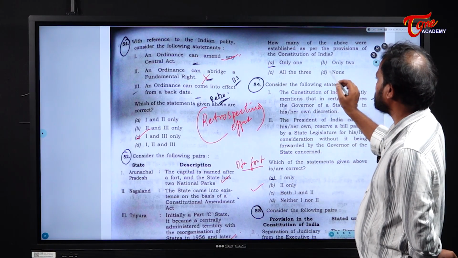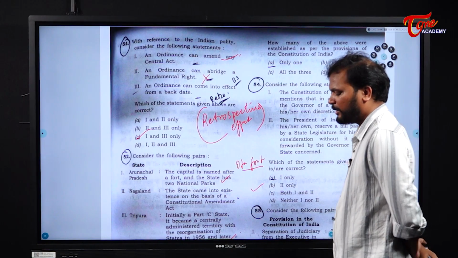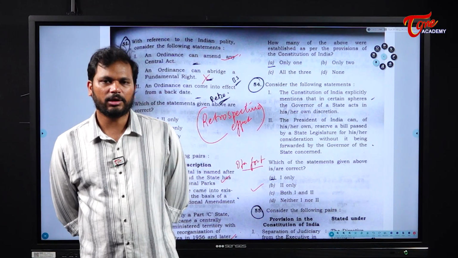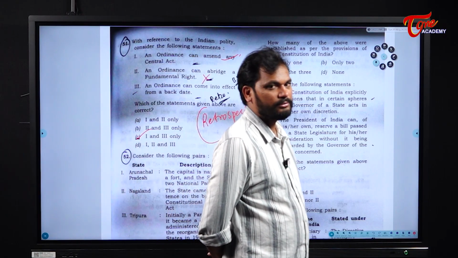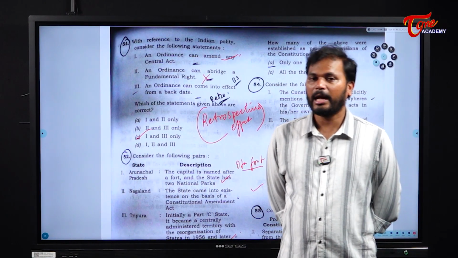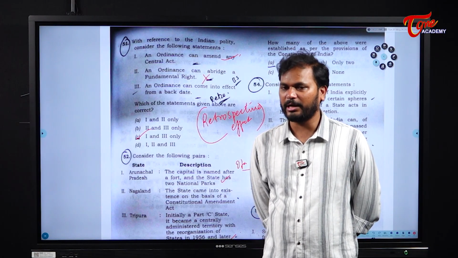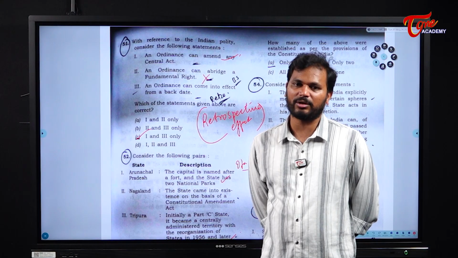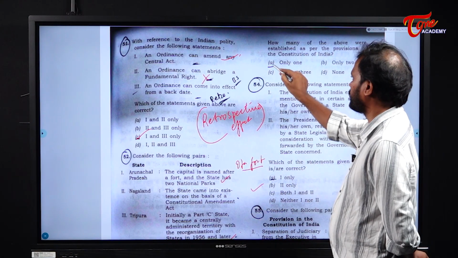So Interstate Council is a constitutional body. Next we have the National Security Council, which is not a constitutional body. Next we have the Zonal Councils, which were brought in the year 1956 as per the State Reorganization Commission. Now, Zonal Council is not a constitutional body. So the answer is only one.